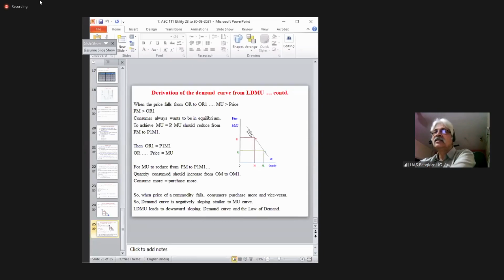So the marginal utility curve can also be represented as the demand curve of an individual consumer. I repeat, the marginal utility curve can be treated as the demand curve of an individual consumer. Okay, so this is about utility.